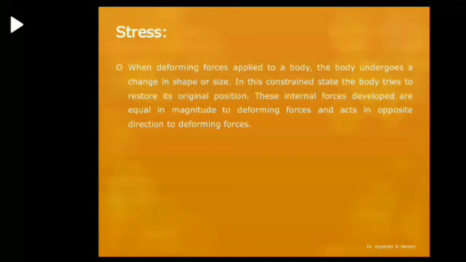When deforming forces are applied to a body, the body undergoes change in shape or size. In this constrained state, the body tries to restore its original position. These internal forces developed are equal in magnitude to the deforming forces and act in the opposite direction.